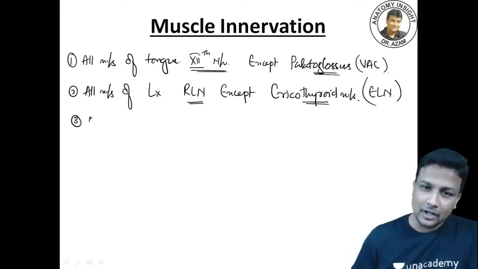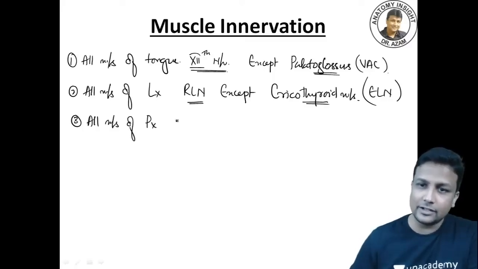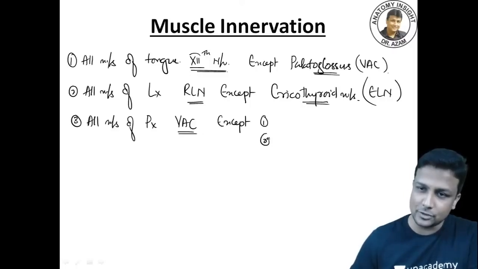Number 3, guys, all muscles of pharynx, all the muscles of pharynx will also be supplied by vagoaccessory complex, except for two muscles of the pharynx here right now, sir. One will be your cricopharyngeus muscle.